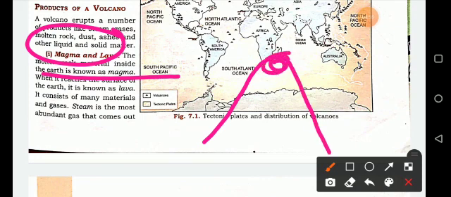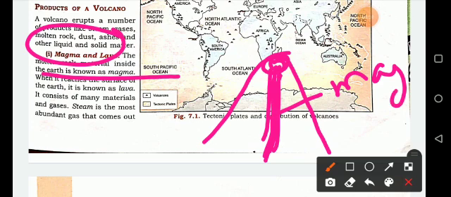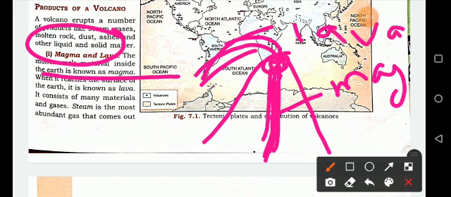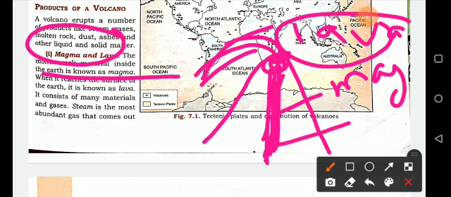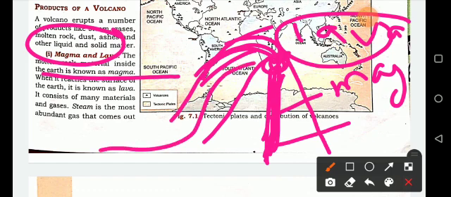The interior fluid, liquid part of the volcano is your magma, and when it comes outside, it becomes lava. So there is a huge difference between lava and magma. The interior liquid part is magma, and the outer liquid part that flows on the earth's surface is lava.